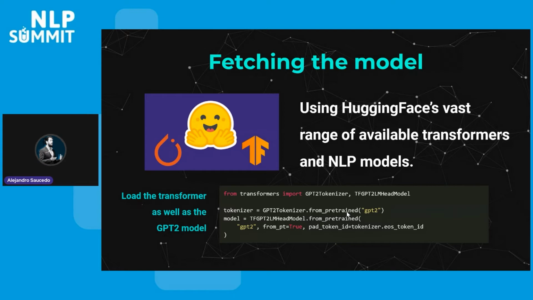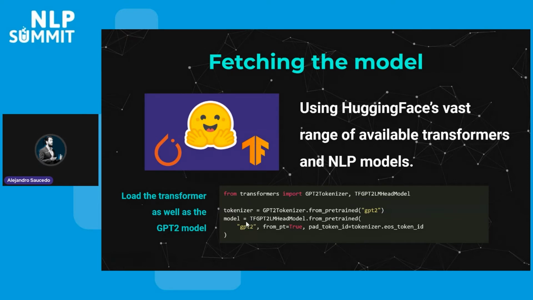And we can fetch the pre-trained models, which basically already have all of the hard work of training done, in some sort of GPU-based instances, et cetera. In this case, we're just going to load it locally for us to test. So you will notice that we're actually loading two things, a tokenizer and a model.